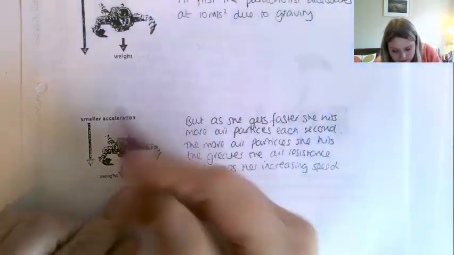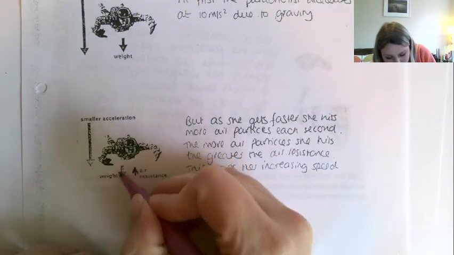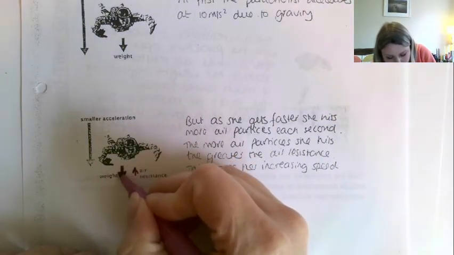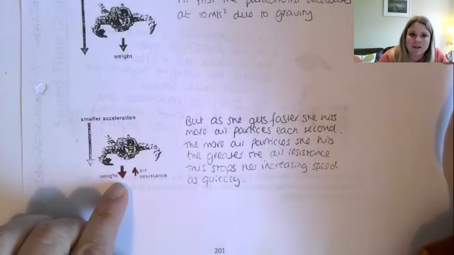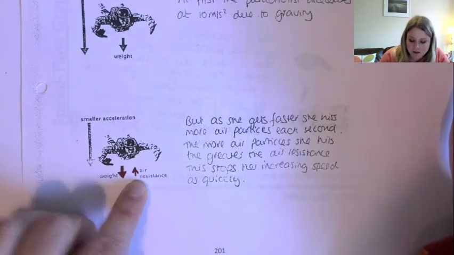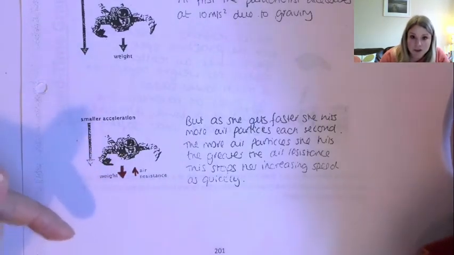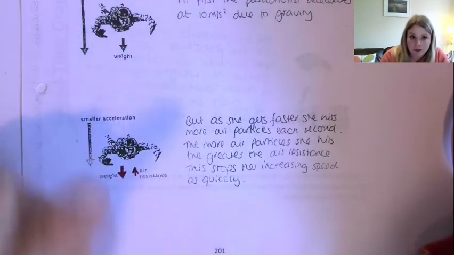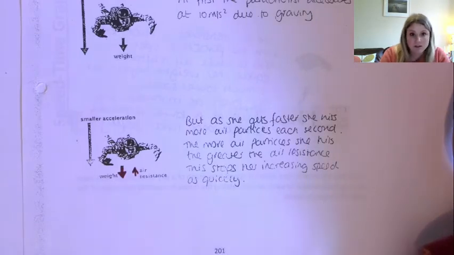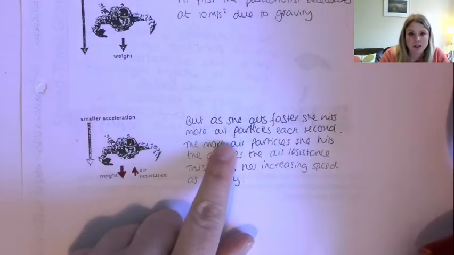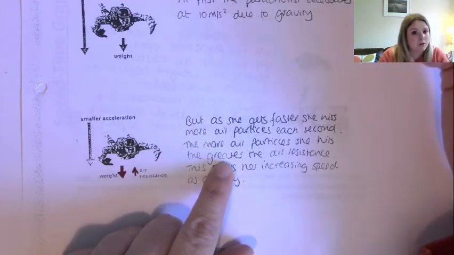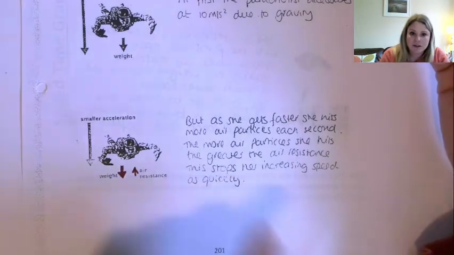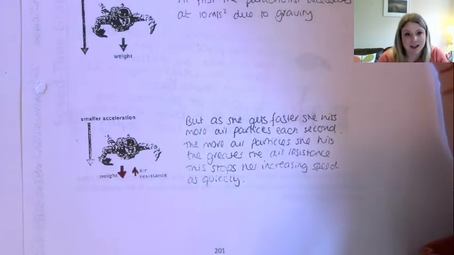So that's this next one. You can see here, it hasn't really photocopied that way. We've got weight acting down the way, and then we'll have air resistance acting up the way. But do you see how the weight is bigger than the air resistance? Well, that means that the resultant force is still going down the way. So they are still accelerating down the way. But as she gets faster, she hits more air particles each second. The more air particles she hits, the greater the air resistance. So this stops her increasing speed as quickly.